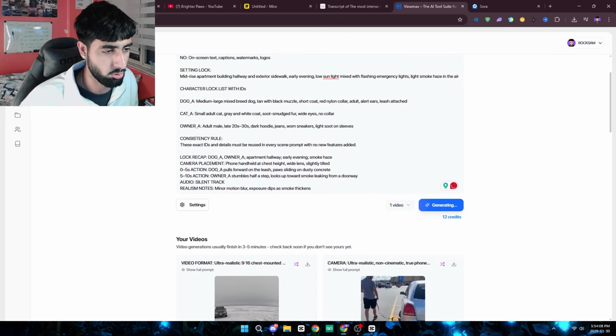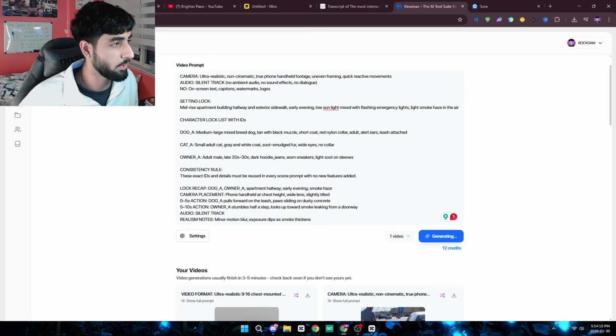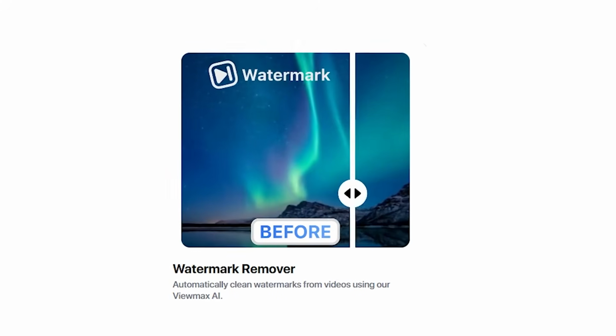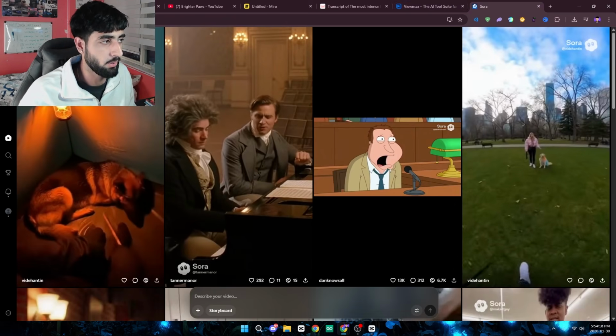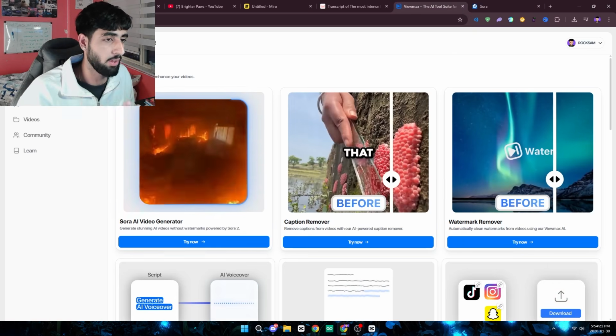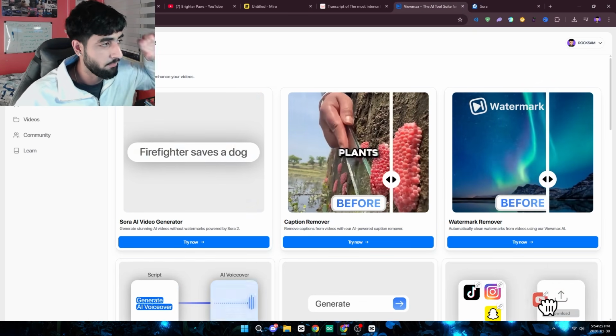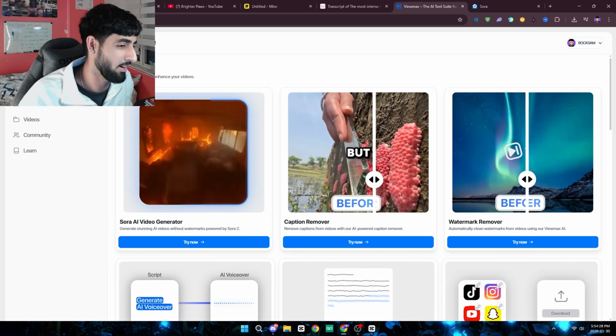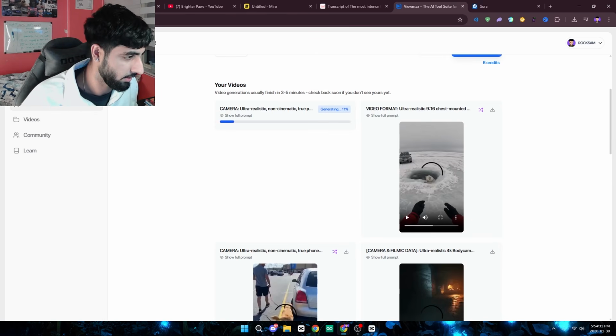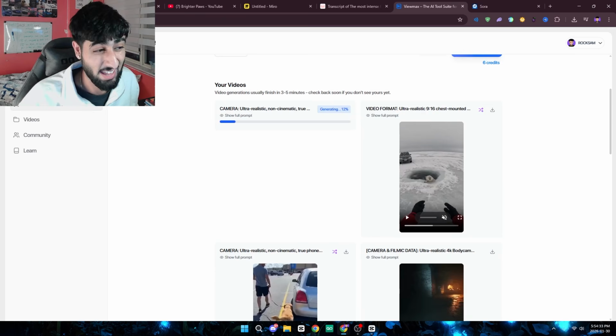Now, it typically doesn't take too long, maybe like 2 to 3 minutes. Also, if you guys do end up using Sora, use a Sora watermark remover. That's what I do, because I get credits on my Sora because of my ChatGPT, and I also have Viewmax, so I get credits here as well. Again, because I'm uploading a lot more, so I need a lot more credits. So if I use Sora, I just use the watermark remover over here. Or if I just use the video generator here, like you can see, they generate without watermark anyways, okay?